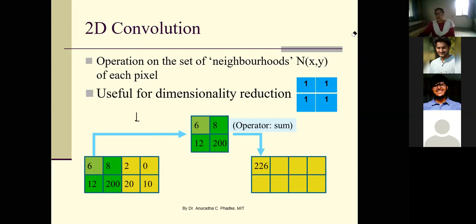What is the image size? So we are not going to use zero padding, which means we cannot determine values of these last row pixels and last column pixels, right? So your resultant image size will be simply 1 by 3, right? There you can determine these three new values of 6, 8, and 2. So the image size is 1 by 3.